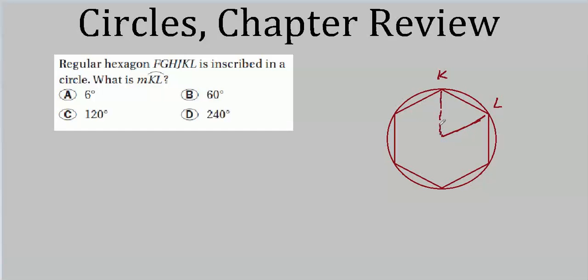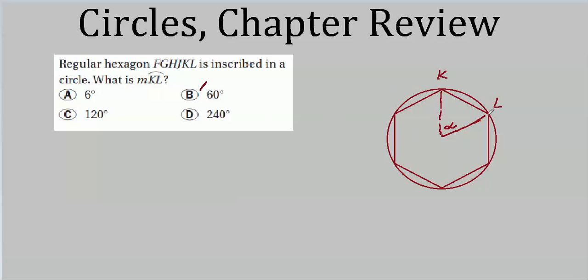Now, what angle is this? Well, if we break it up, there are 6 of these. They're all congruent, and we know that because it's a regular hexagon. So each of these is equal, which means the arcs which they subtend are all congruent. Hence, we just divide 360 by 6 and get 60. That's this one here.